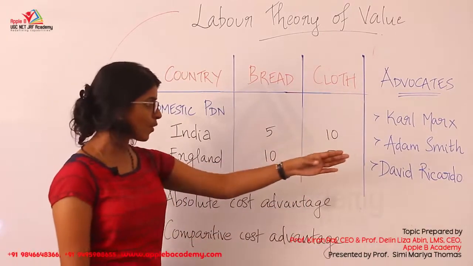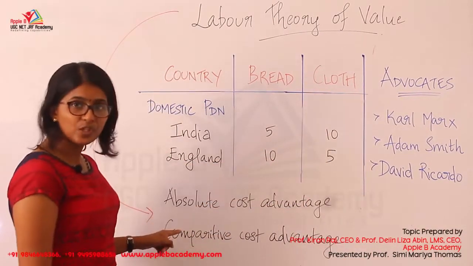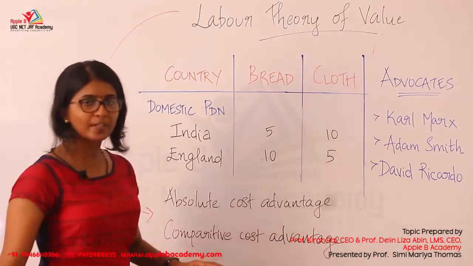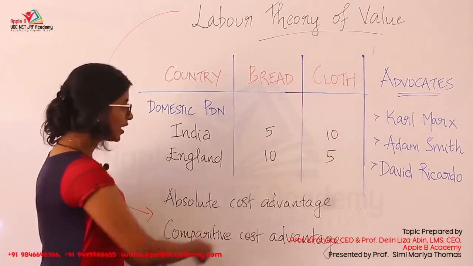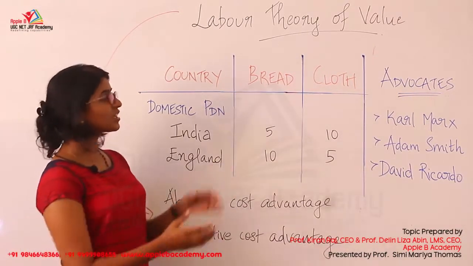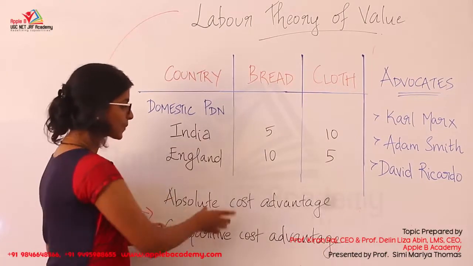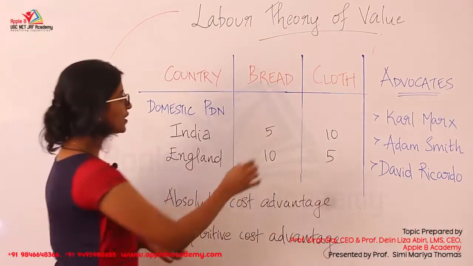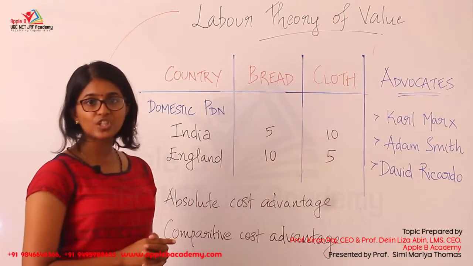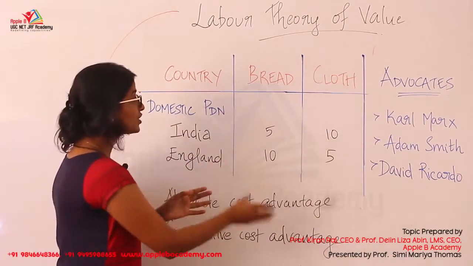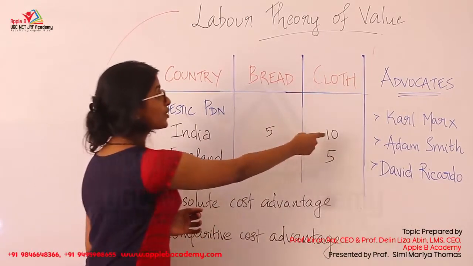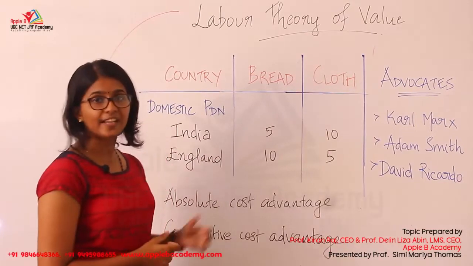Adam Smith, as we have already mentioned, developed the absolute cost advantage concept, and David Ricardo, whom we will discuss in the upcoming session, developed the comparative cost advantage. So let's see how the labor theory of value operates in the absolute cost advantage case. Here, 10 units of cloth are produced by 1 unit of labor. The same 10 units of bread can be produced only by double the units of labor used for cloth in case of India.